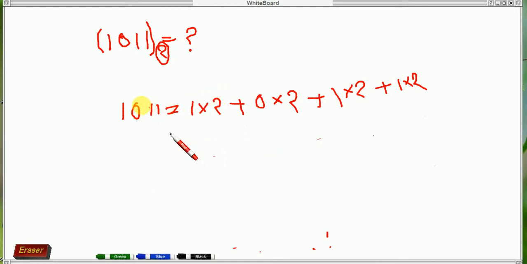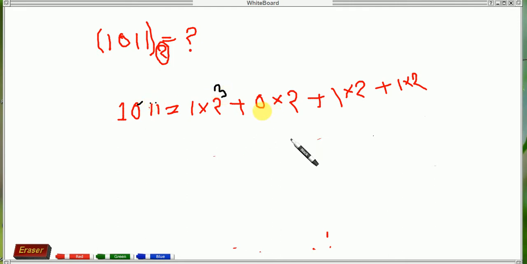When I wrote 1, you can see how many digits are in the last number: only 3 digits, 1 2 3, so you should write 3.